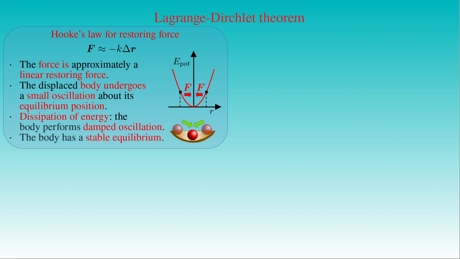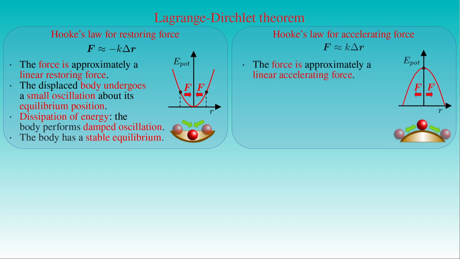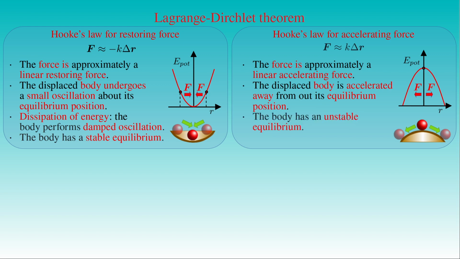In the case of the local maximum of the potential energy, the force F is approximately equal to k times the displacement delta r, which is the other form of Hooke's law stating that the force F is a linear accelerating force and it accelerates the displaced body away from the initial equilibrium position. Then we talk about an unstable equilibrium if the potential energy of the body has a local maximum at the equilibrium point. We note that damped oscillating systems are not conservative and do not have potential energy associated with them.